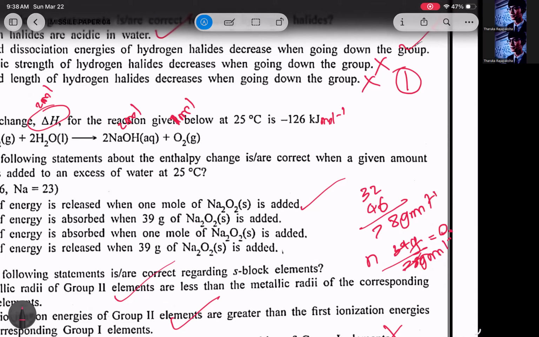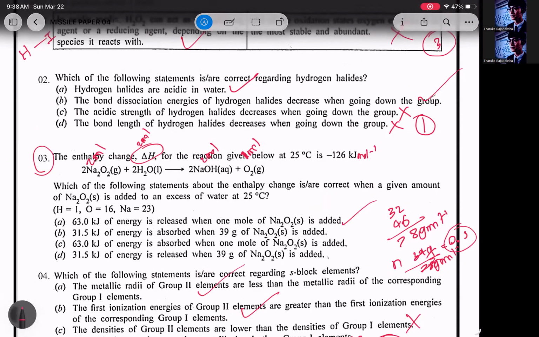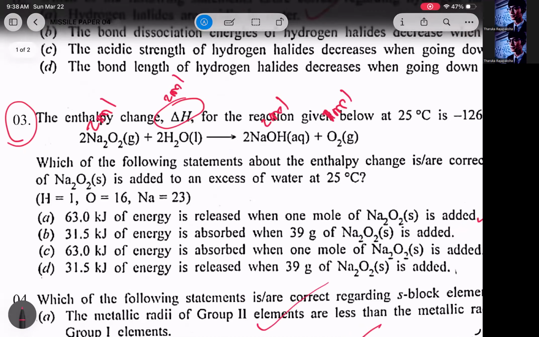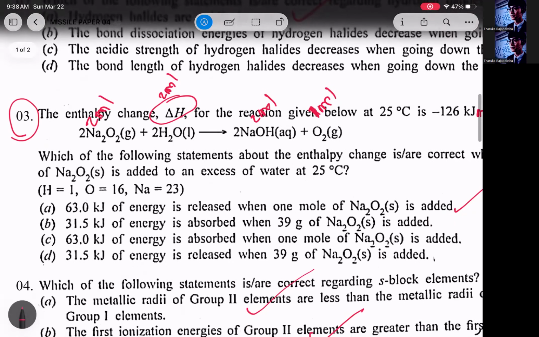That's 0.5, right? Easy. 0.5. So 0.5 moles of sodium oxide is reacted, right? 0.5 moles are reacted. So actually, what's the total amount reacted to produce 126? That's 2 moles. So here 0.5 moles. So you have to divide that by 4, right?